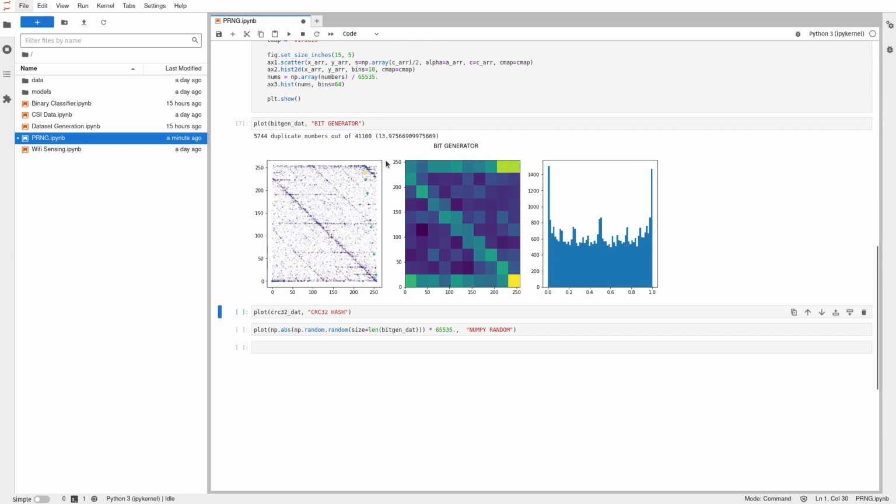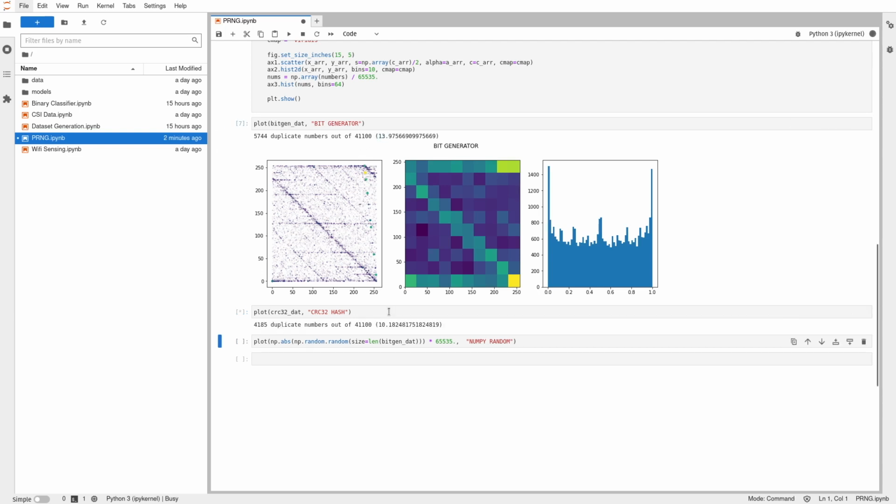Wow, I would not have guessed, but this bit generator performed terribly. At a glance, we can see these striations emerging, which tells me it's not very well distributed. I mean, if patterns are forming, that's a clear indicator it's pretty deterministic. It also has a lot of duplicate numbers. 13% of all numbers being generated is a lot of duplicates.